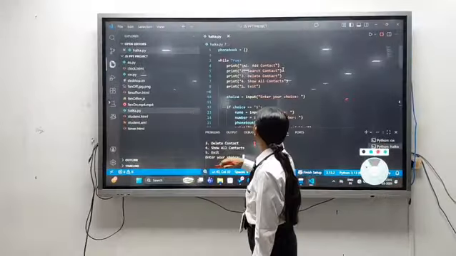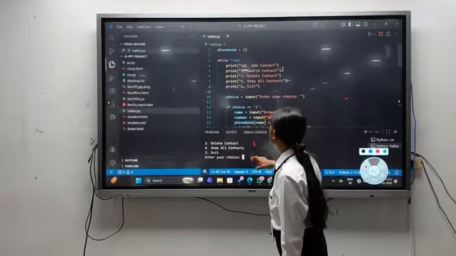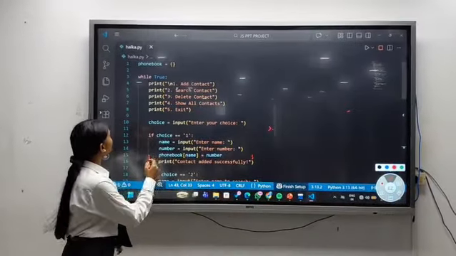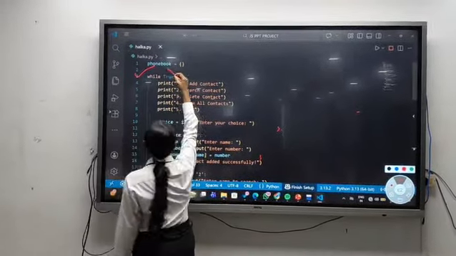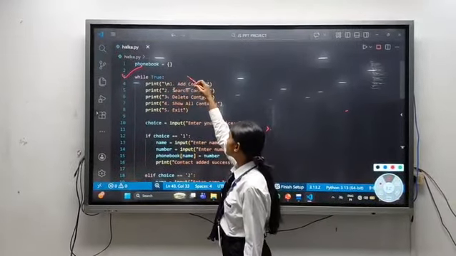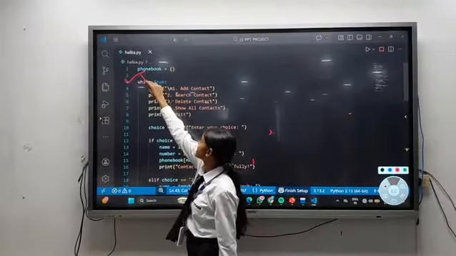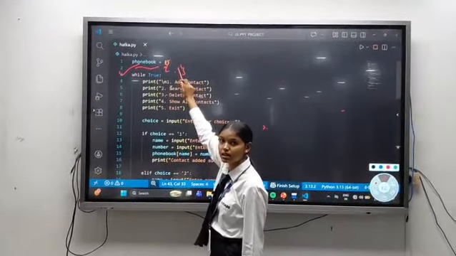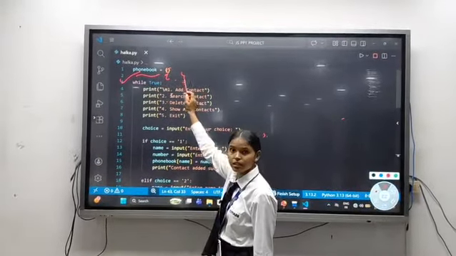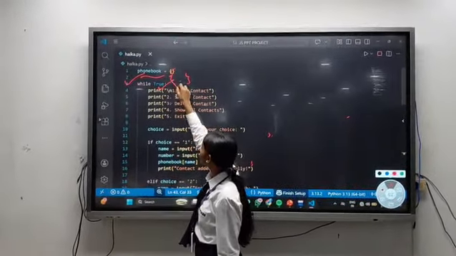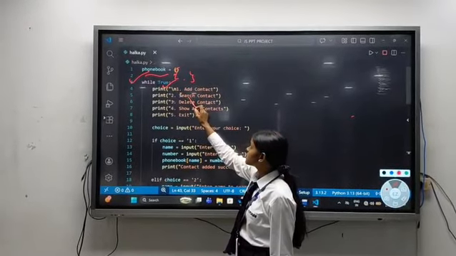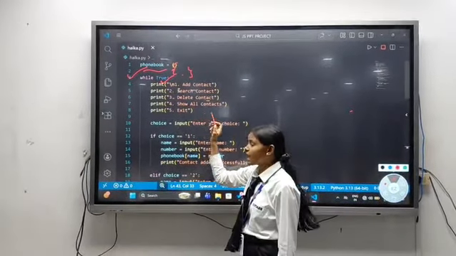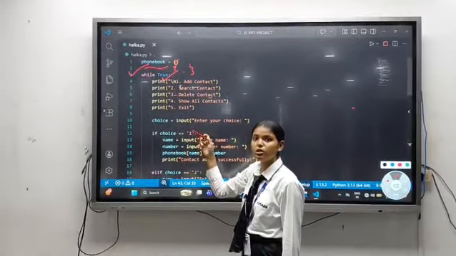Here I have created an empty dictionary. As I said in the previous code, for creating a dictionary we write the dictionary name and the open and close curly braces. If nothing is inside these curly braces, it means it is an empty dictionary. Then after this is while True, which means an infinite loop. That is, the loop will execute until the user wants to stop it.